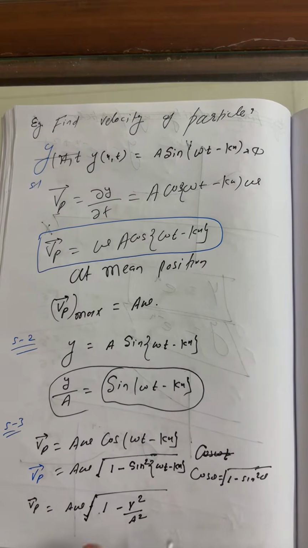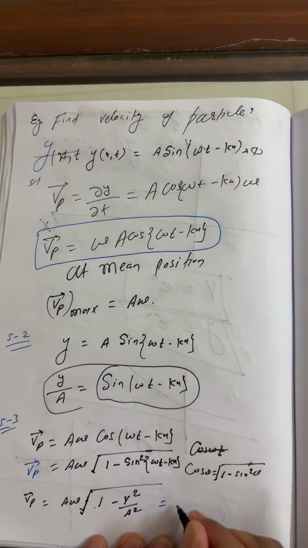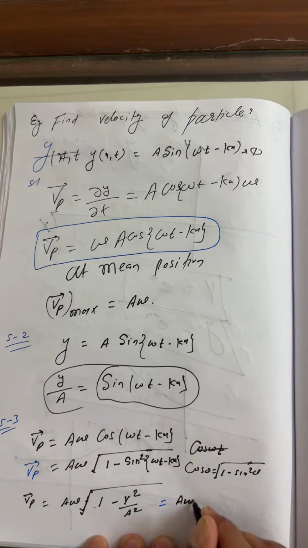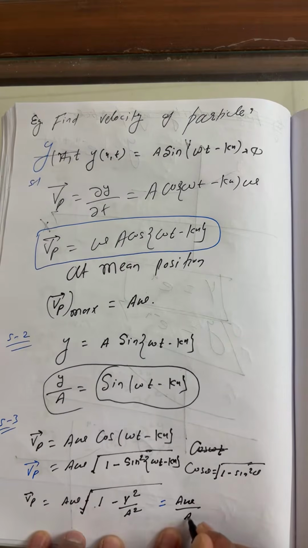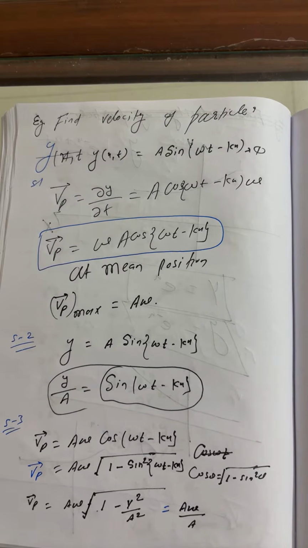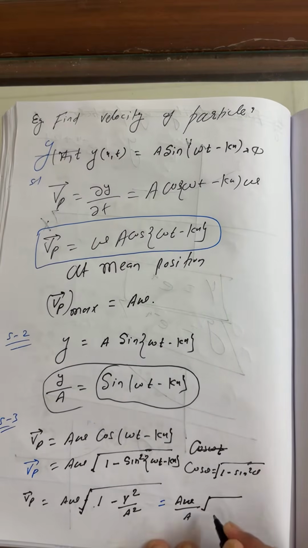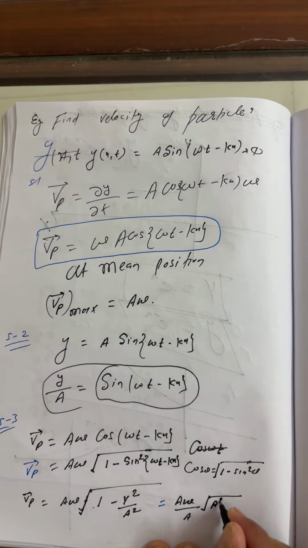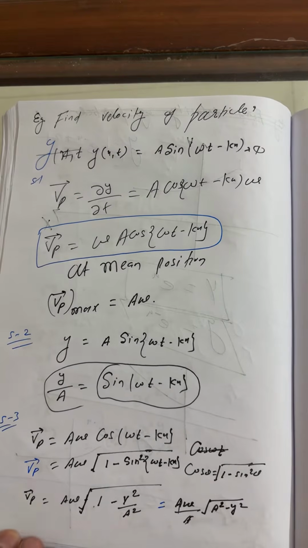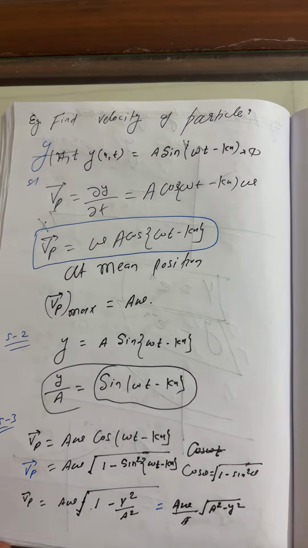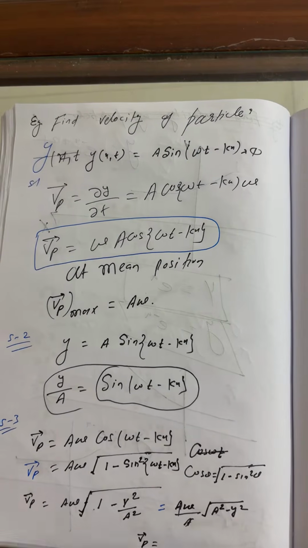You can write further, this is Aω, take A² common, and outside the root it's A that comes out. This is A² minus y², and this cancels. So finally you can write velocity of particle is nothing but